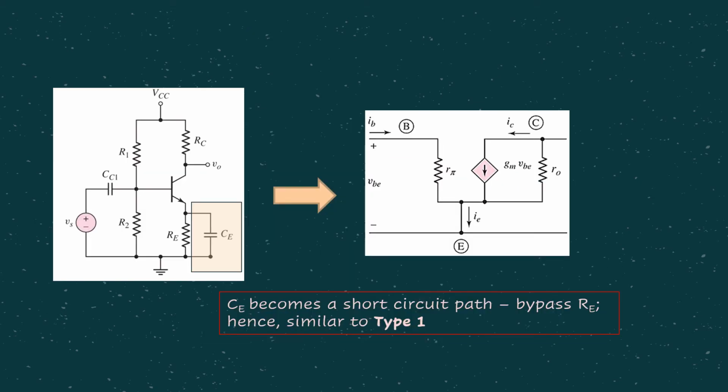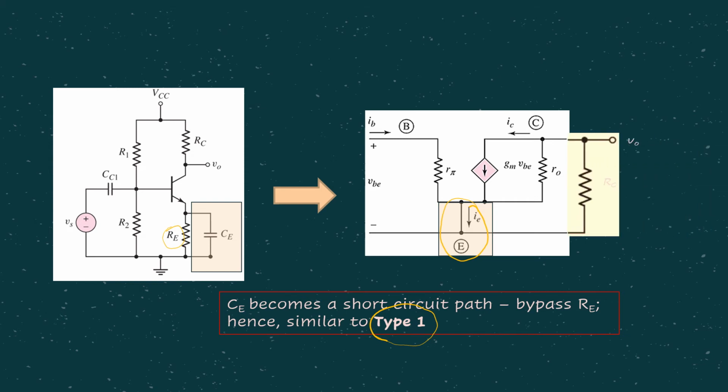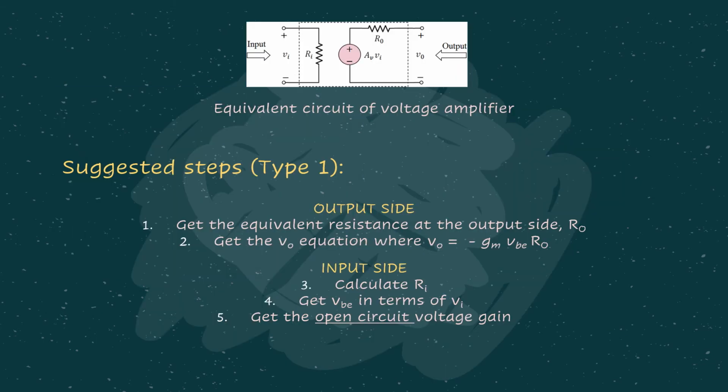So what can we say from that? Actually, this type 3 is similar to type 1, where the emitter is actually grounded. Why? Because we are not considering Re. Why are we not considering Re? Because it's in parallel to the capacitor. In AC analysis, the capacitor is replaced with a short circuit, so that's why it won't give any effect to the Re path. So as we know, type 3 actually is just similar to type 1.